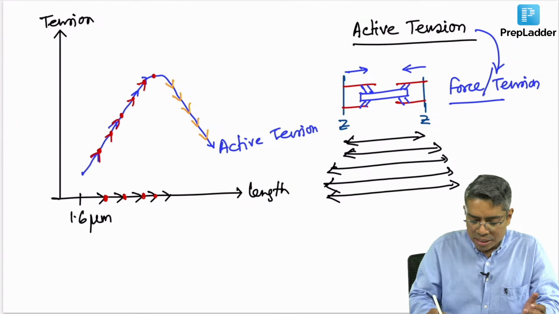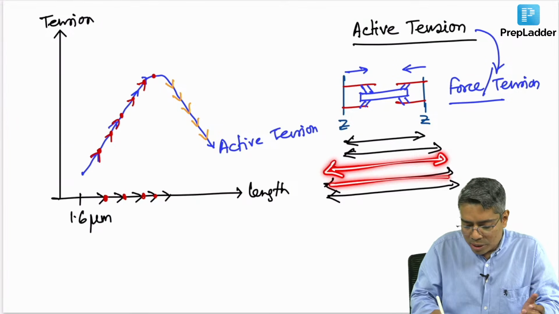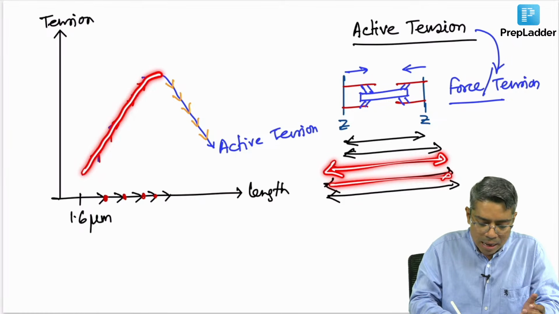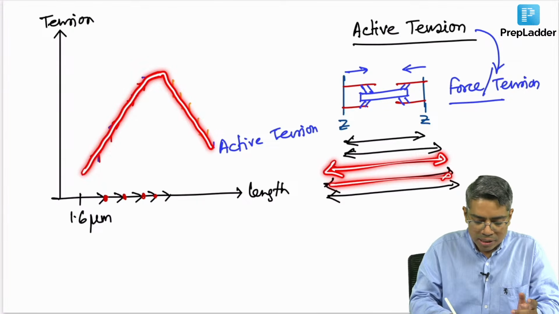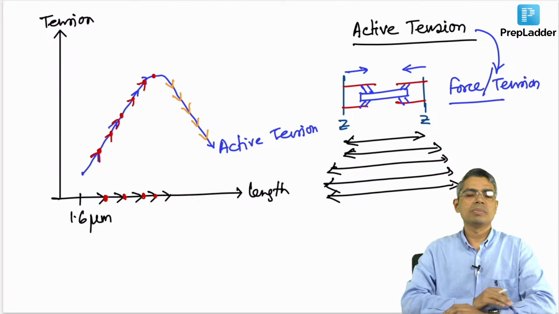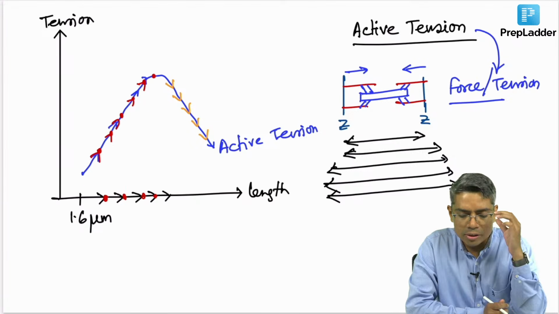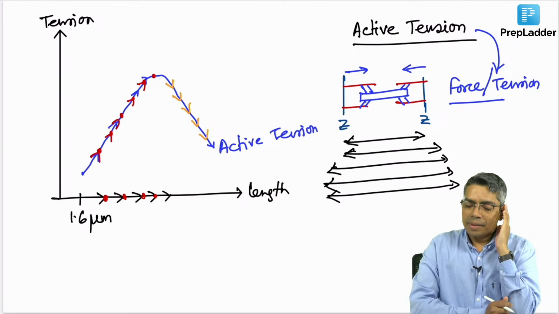So, initially if you go on increasing the length of the sarcomere, the force production by the sarcomere will go on increasing up to a maximum level, and after that the force production by the sarcomere will go on decreasing. This kind of curve is known as the active tension curve. Okay. Understood? Give me thumbs up if you understood this. Okay, you understood now?